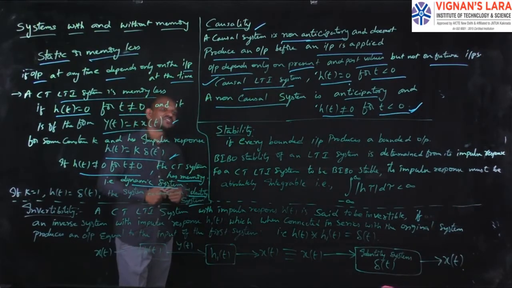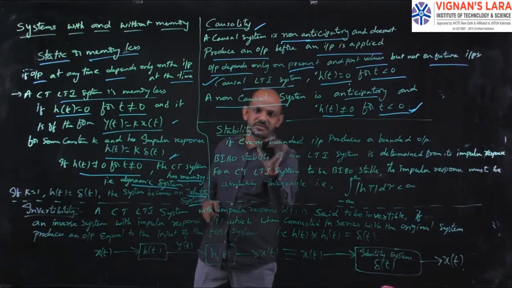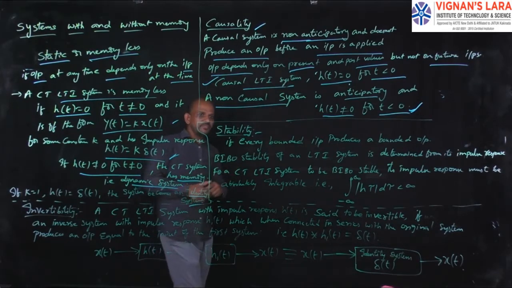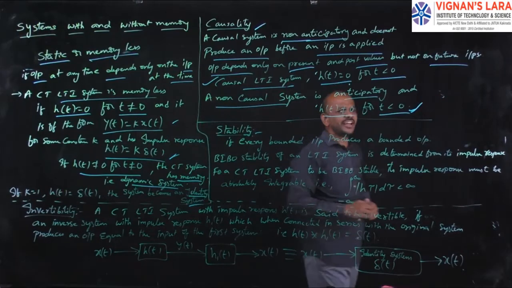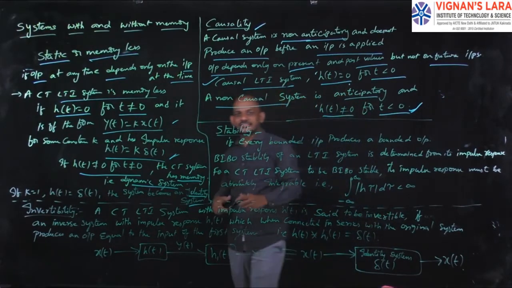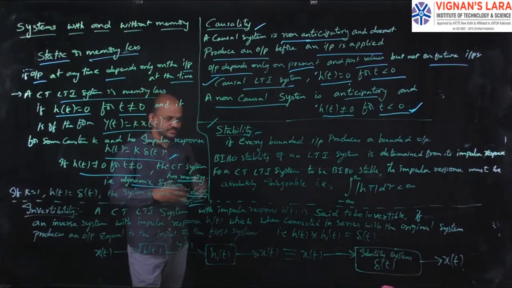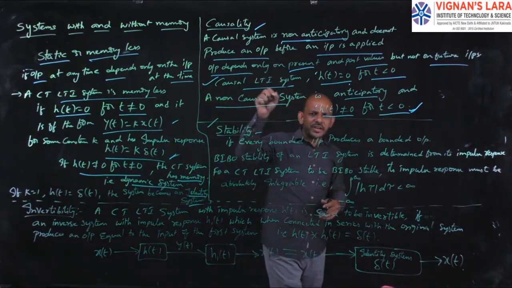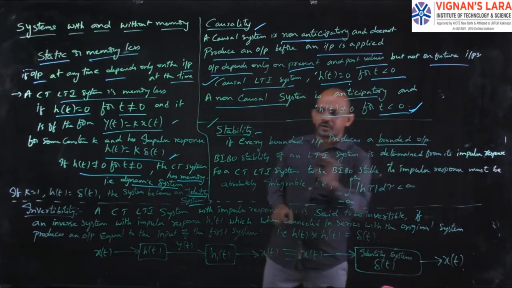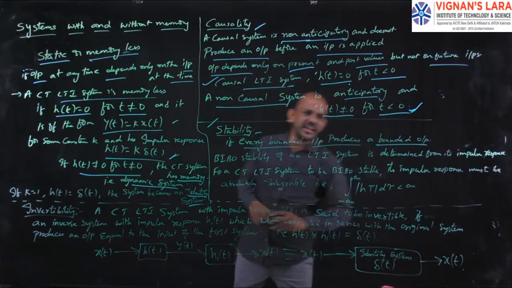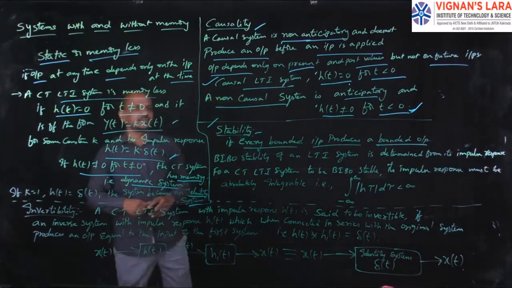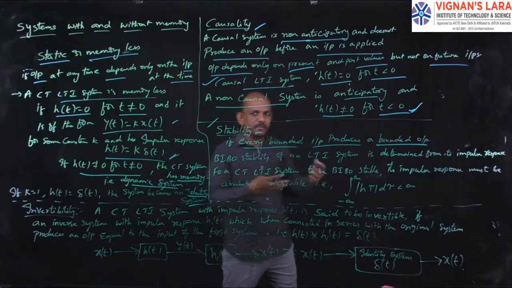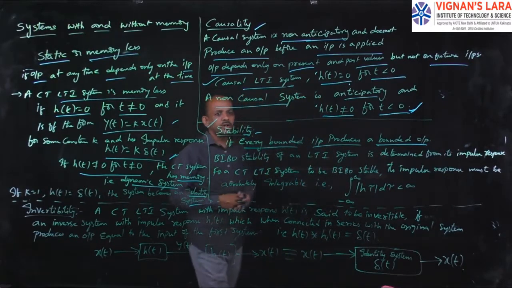Next we move on to stability. A system is said to be a stable system if every bounded input produces a bounded output. If every bounded input produces a bounded output, then I can say the system is a stable system. Bounded input, bounded output, BIBO. We call it BIBO stable.